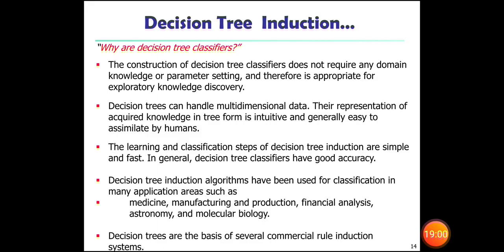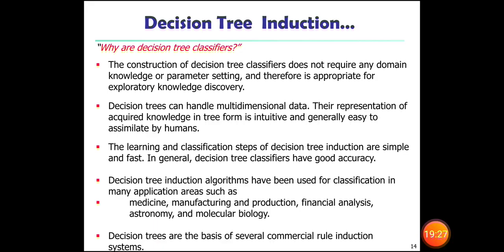Second point, decision trees can handle multi-dimensional data. Multi-dimensional data means we have data with multiple dimensions, and each dimension has some concepts and information. The representation of acquired knowledge in tree form is intuitive and generally easy for humans to assimilate.